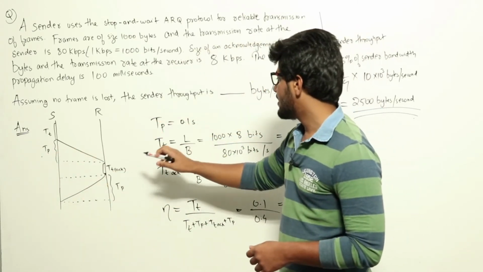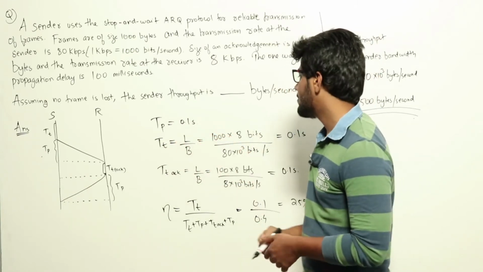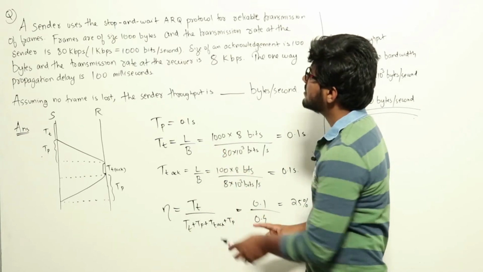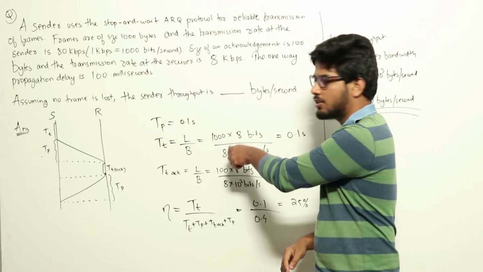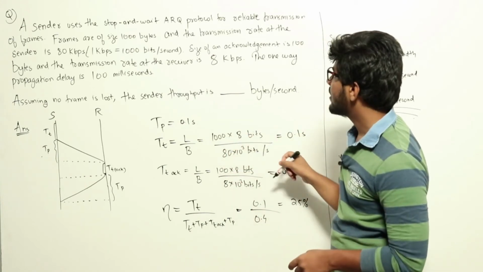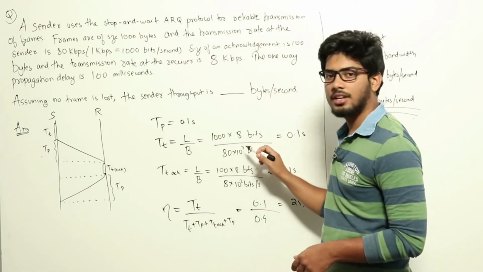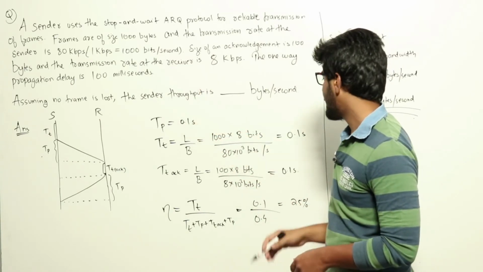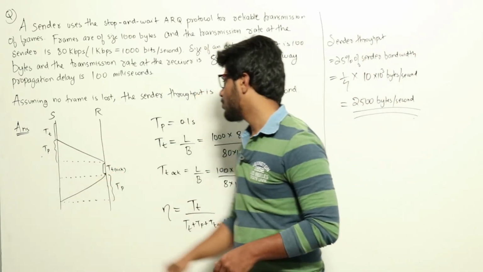Now T transmission at the sender is equal to L by B, where L is the packet size and B is the bandwidth. It's given that frames are of size 1000 bytes, that is 1000 into 8 bits, divided by the bandwidth, which is 80 Kbps, that is 80 into 10 raised to 3 bits per second. That will be equal to 0.1 second. So T transmission at the sender will be 0.1 second.